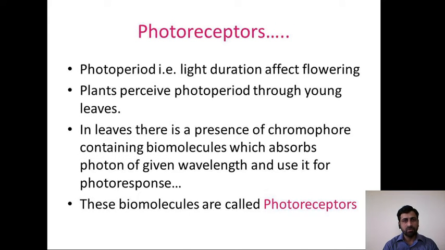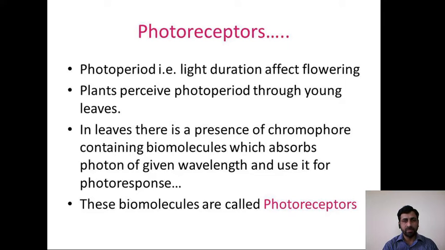So there are some photoreceptors. The day length, that is the photoperiod, is received by a photoreceptor, which is present especially in the young leaves. So plants receive the photoperiod through young leaves.